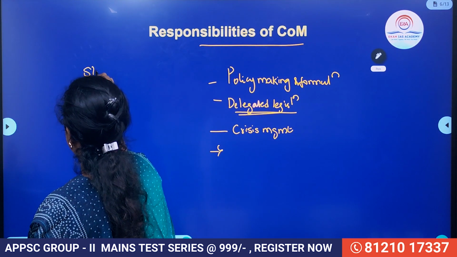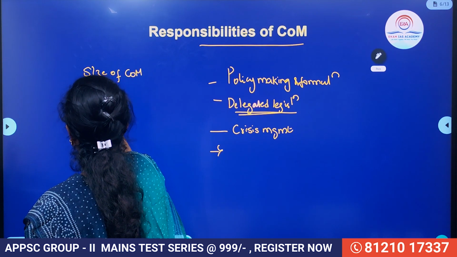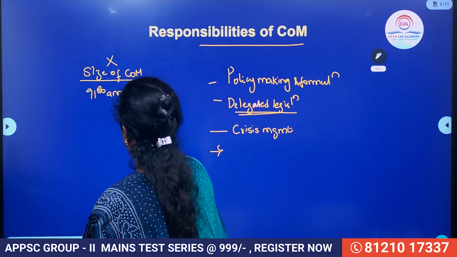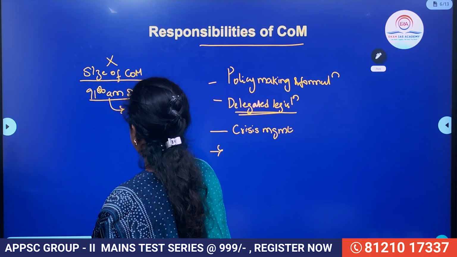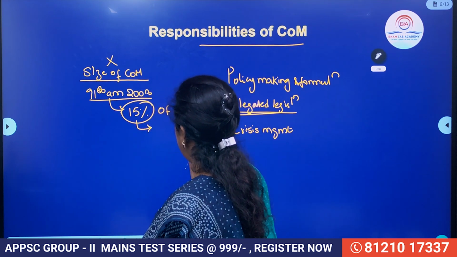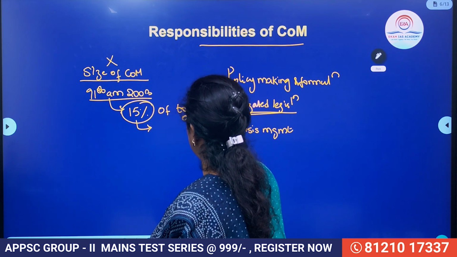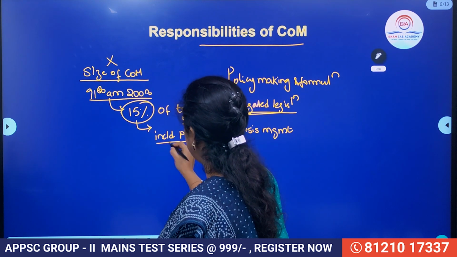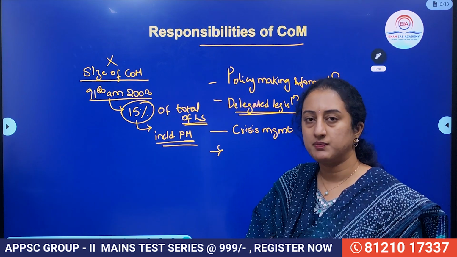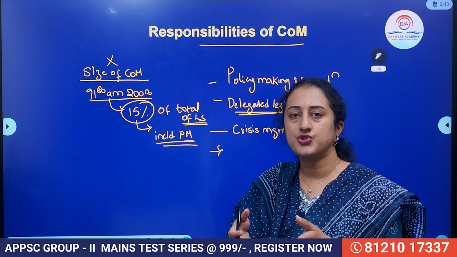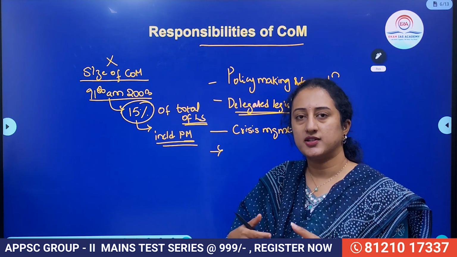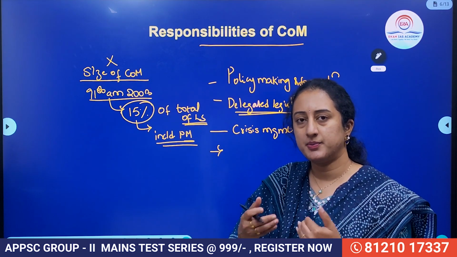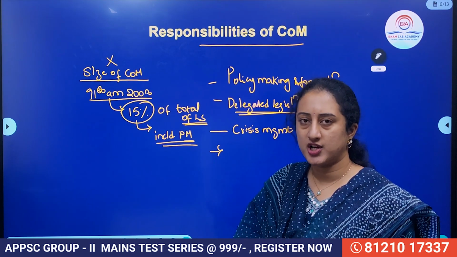But we have to understand that the size of the Council of Ministers was initially not capped by the Indian Constitution, but the 91st Amendment in 2003 made it mandatory that the maximum size can be only 15% of the total strength of the Lok Sabha, right? And this is including the Prime Minister. That will be the Council of Ministers size, among which the most important ministries can form the cabinet. So the cabinet is a body which is already part of the Council of Ministers. Not all the ministers of the Council of Ministers will be of cabinet rank. There can be MoSs, and there can be independent charge members also.